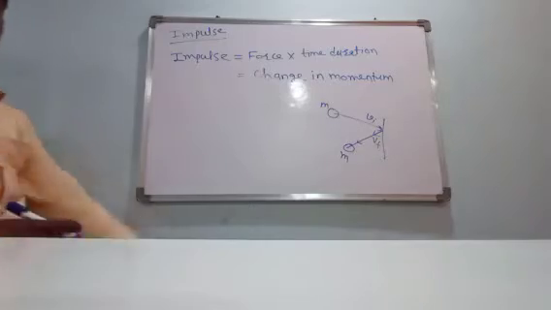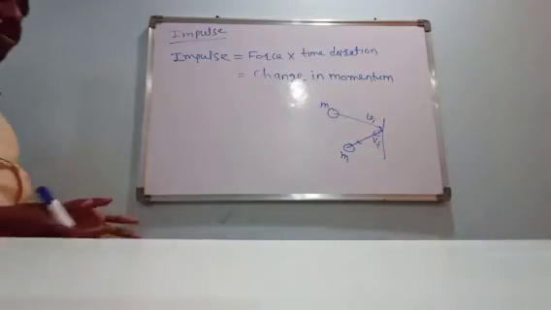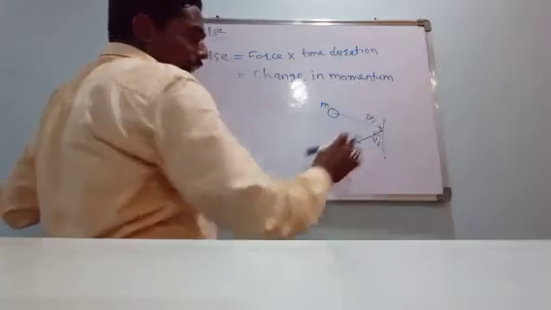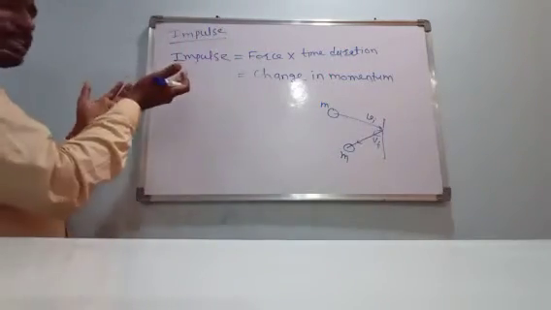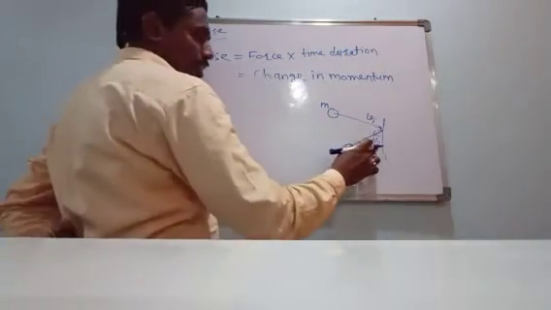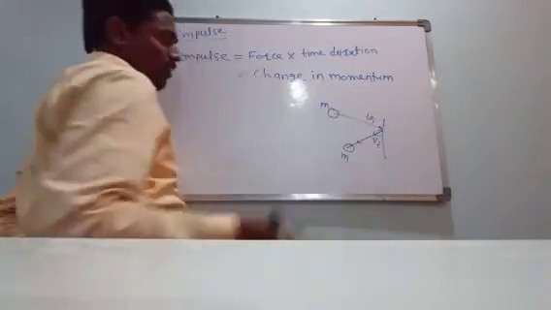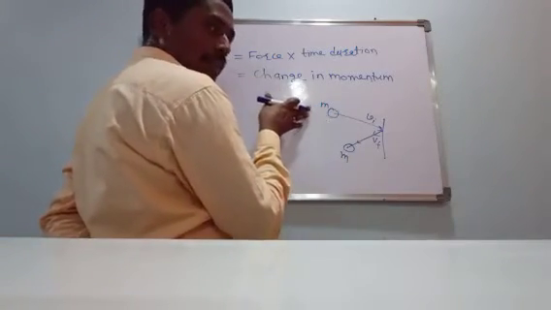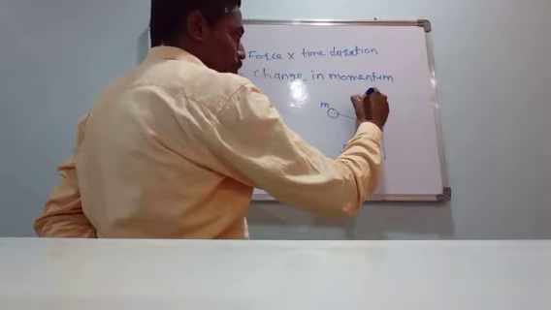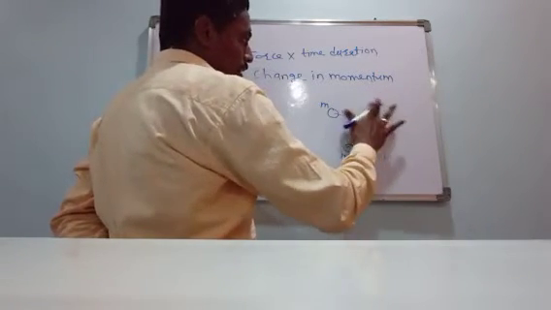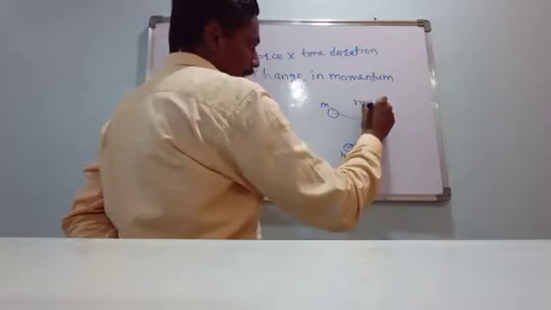When the object touches the wall, its velocity is vi. When the object rebounds or comes back again, its velocity is vf. When the object goes towards the wall, its momentum is m into vi.